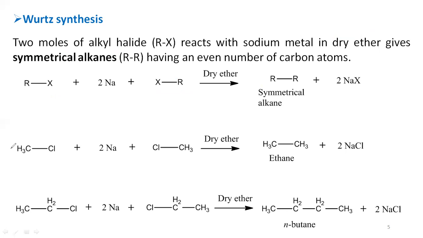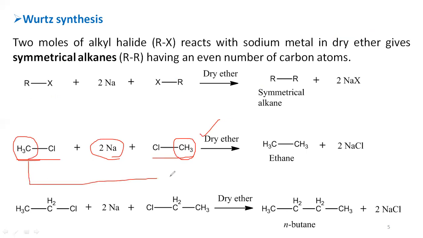Here you can see one example. The alkyl halide that is used in this case is methyl chloride, 2 moles. On reaction with sodium metal in presence of dry ether, the alkyl groups are connected together by removal of sodium chloride, so that you are going to get the symmetrical alkane, that is ethane.